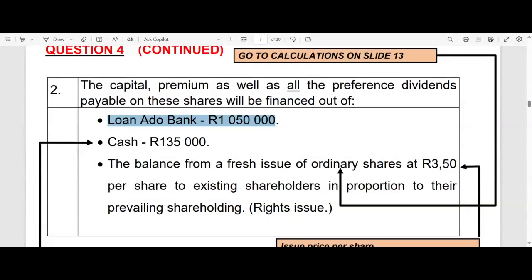Bank. Thank you, Shanique. Spot on. Let me give you a medal. Very well done, Shanique. There we go. You are going to debit your bank account because you got money from that loan, right? Which account are you going to credit?